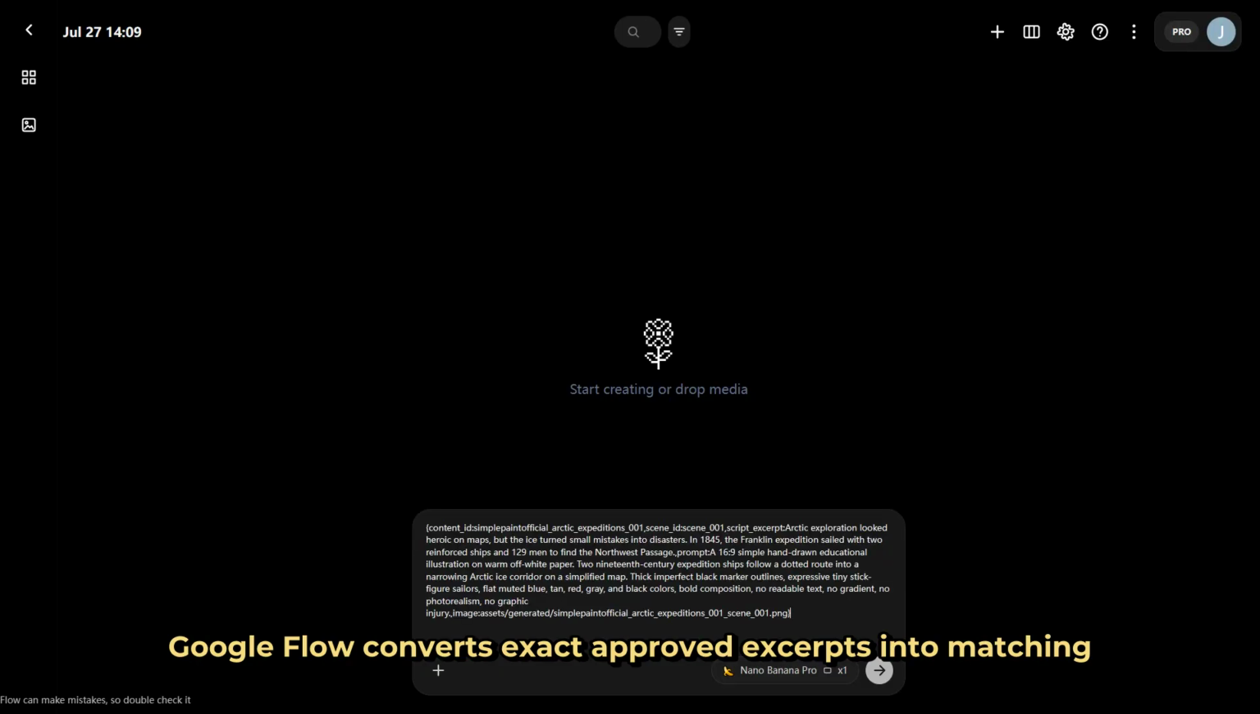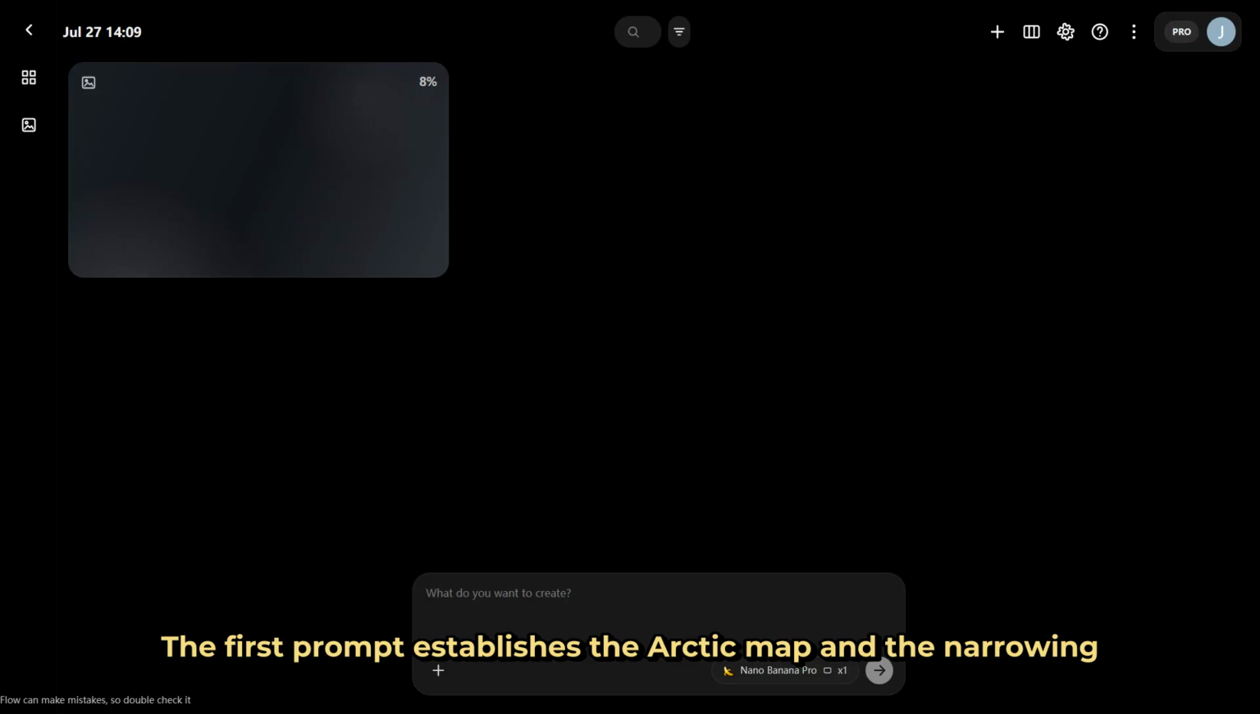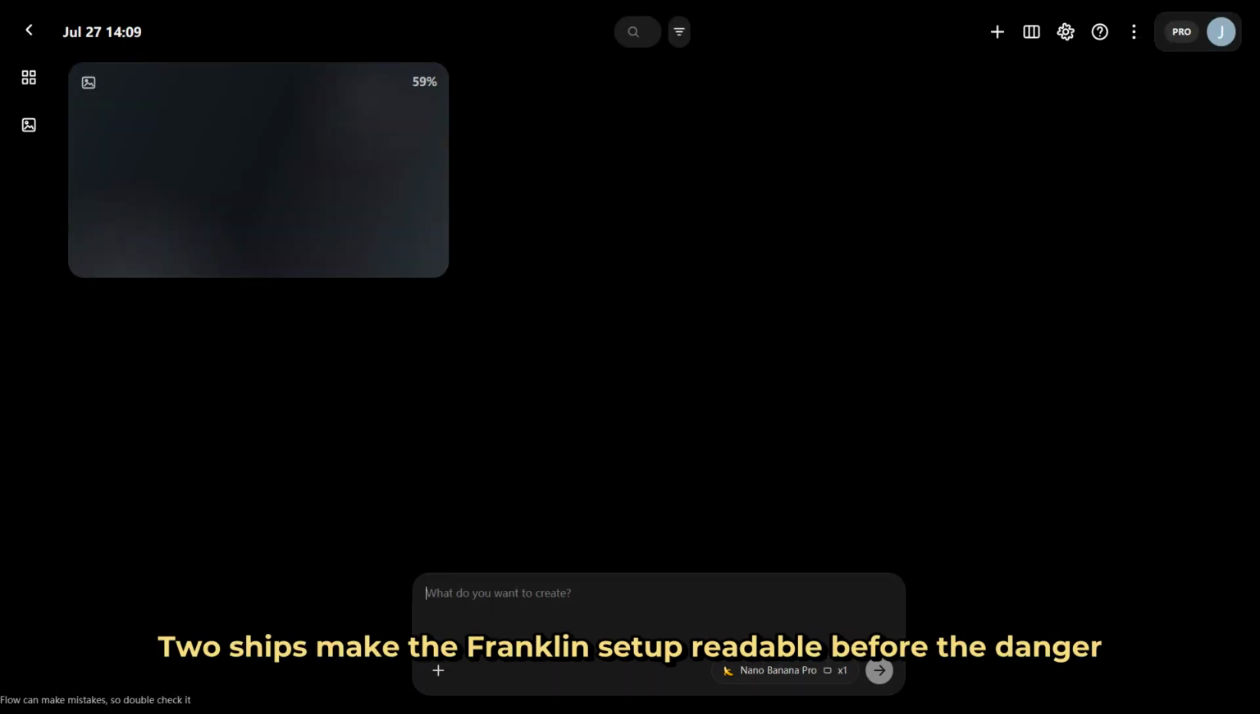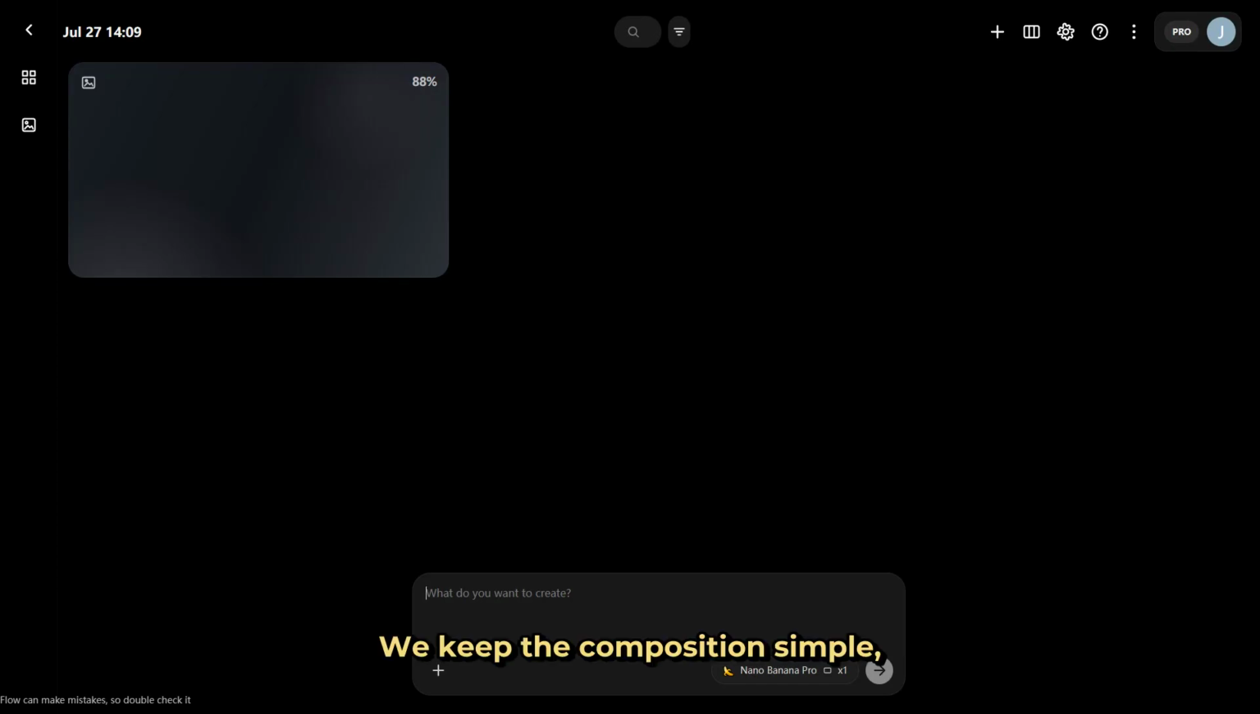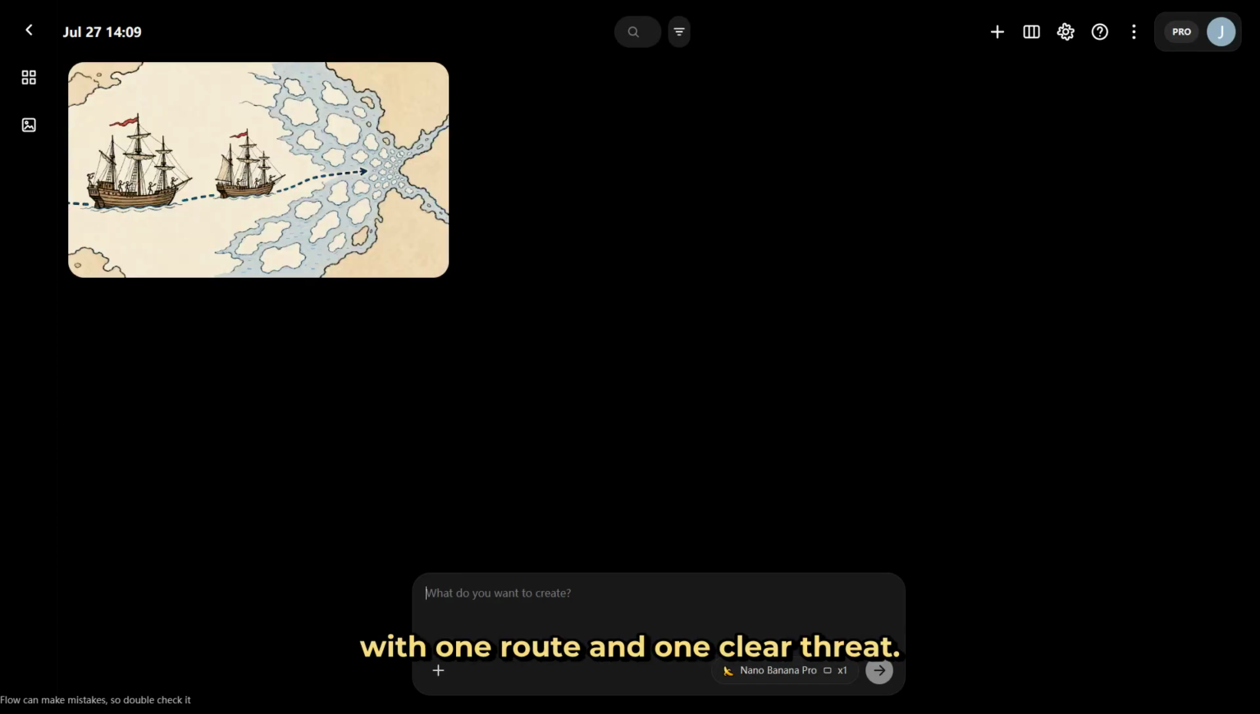Next, Google Flow converts exact approved excerpts into matching hand-drawn scenes. The first prompt establishes the Arctic map and the narrowing ice route. 2 ships make the Franklin setup readable before the danger begins. We keep the composition simple, with one route and one clear threat.